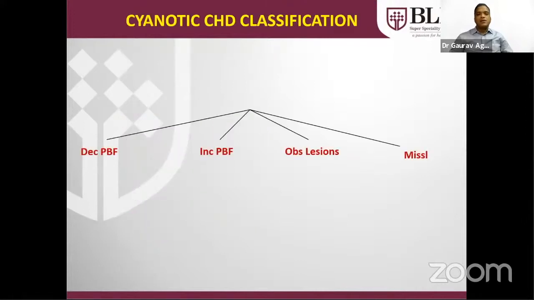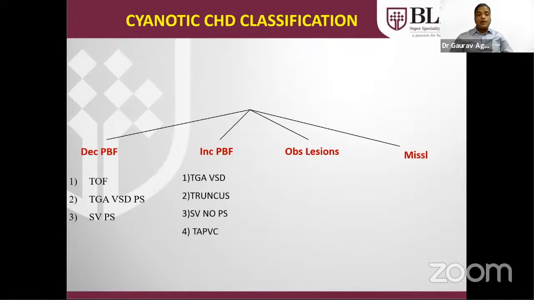Cyanotic CHDs are classified into four broad categories. Most common is decreased pulmonary blood flow, like tetralogy of Fallot, TGA with VSD but with pulmonary stenosis, and single ventricle with pulmonary stenosis. Increased pulmonary blood flow, most common example is transposition of great vessels, TGA with VSD. VSD should be there. Others are TAPVC, truncus, and single ventricle without PS. Obstructed lesions, most common example is obstructed TAPVC. Others can be hypoplastic left heart syndrome.